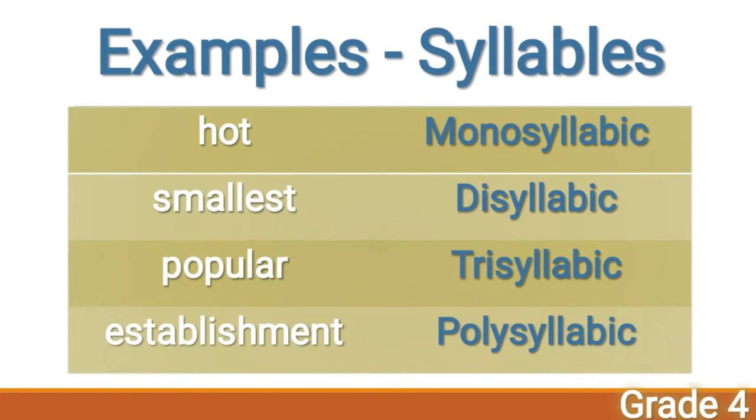Let's see some examples. Hot, only one vowel sound, isn't it? So monosyllabic, right? And then smallest, how can you divide this? Small-est. Here A is the vowel sound and here E is the vowel sound. That's good. These words can be divided into 2 parts. That's why it is disyllabic. How many syllables are there in smallest? 2, isn't it?